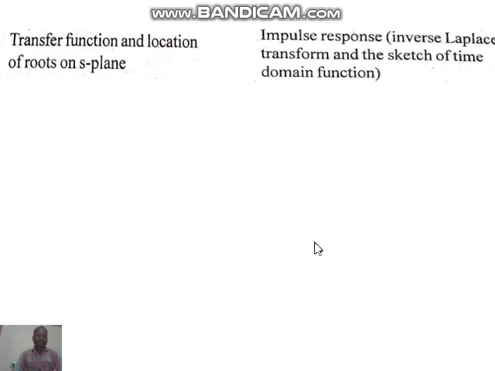Therefore, the transfer function and the location of the roots on the S plane, along with the impulse response, or the inverse Laplace transform and the sketch of the time domain functions. Based on these two conditions, we can say the system is either stable or unstable. For example, M(s) equal to a by (s + a). This is one system, in the S domain, a by (s + a). Now I want to convert this transfer function into the time domain, M(t).